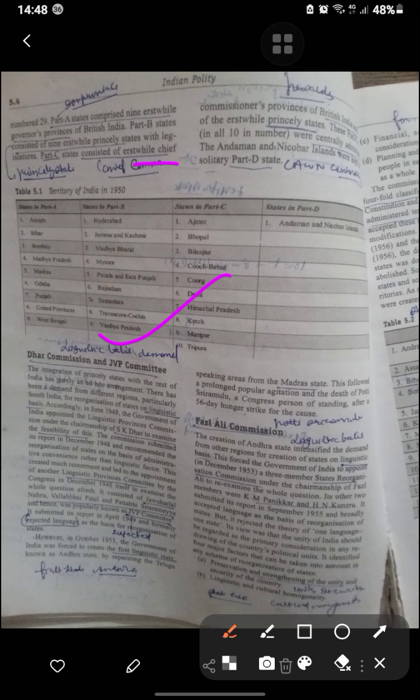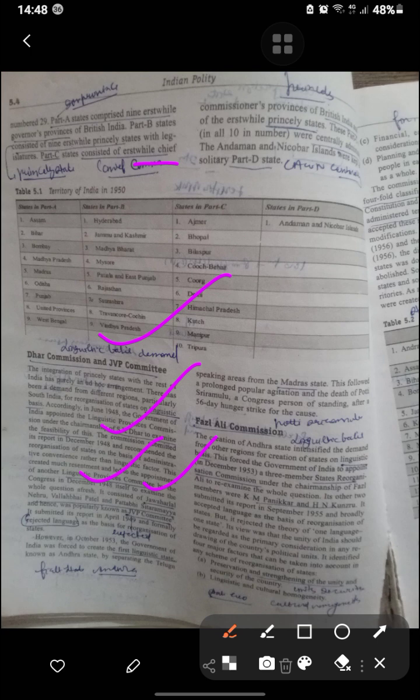Dar Commission and JVP Commission. The integration of the princely states with the rest of India led to demands from different regions for reorganization of the states on a linguistic basis, and the Government of India adopted the linguistic provision. A commission was appointed to examine the feasibility, and it submitted its report in 1948 on the basis of administrative convenience. This created much resentment and led to the appointment of the linguistic provinces committee: Jawaharlal Nehru, Vallabhbhai Patel and Pattabhi Sitaramayya.